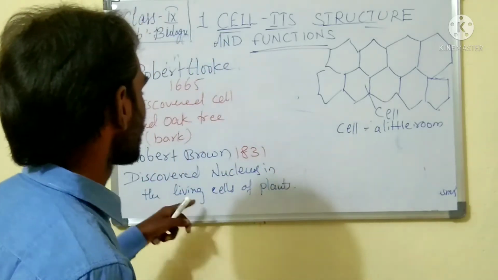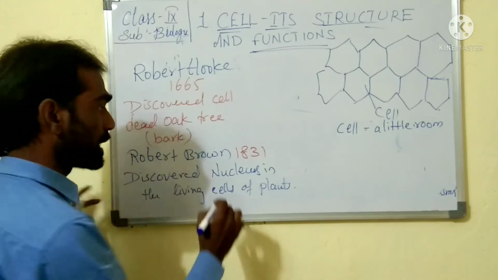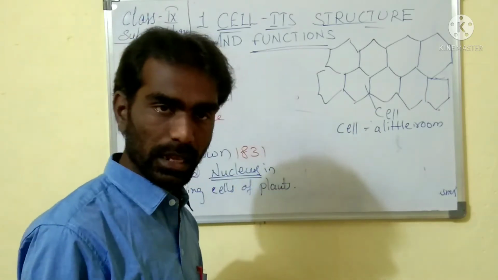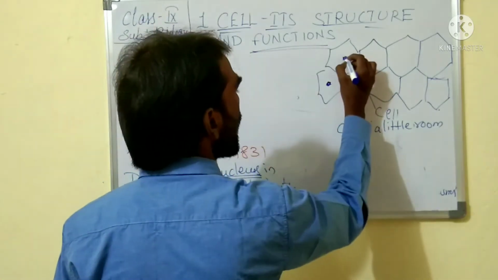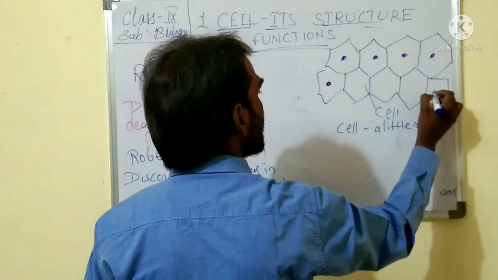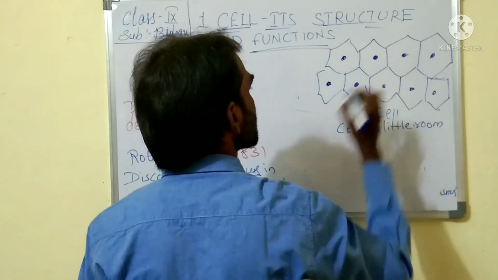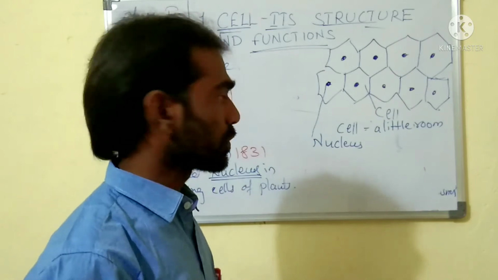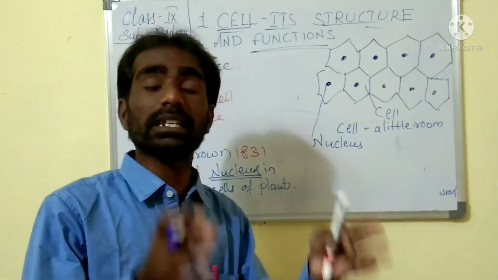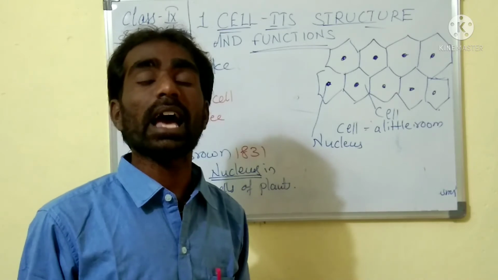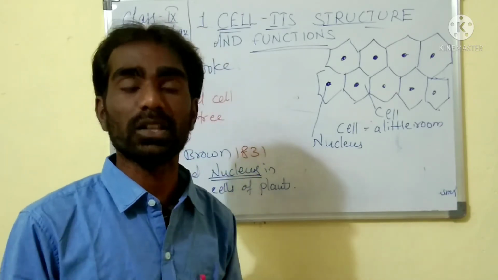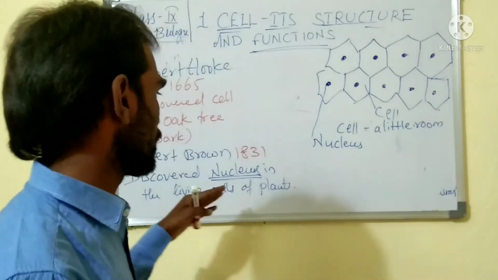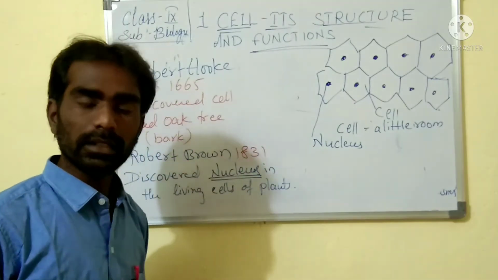So what happened here? In that year he discovered, and proposed, that the nucleus is the integral and most important component of the cell. In every cell, at the center he found dark colored portions, and along with him Felix Fontana and some other scientists mentioned that dark colored portion as the nucleus. They found that something present in this nucleus carries out all the functions of the cell and keeps the cell living. That was explained by Robert Brown after discovering the nucleus in the year 1831.